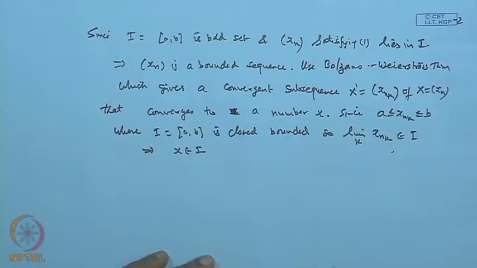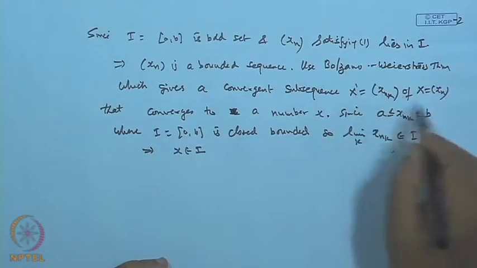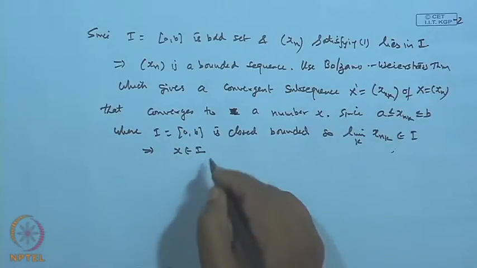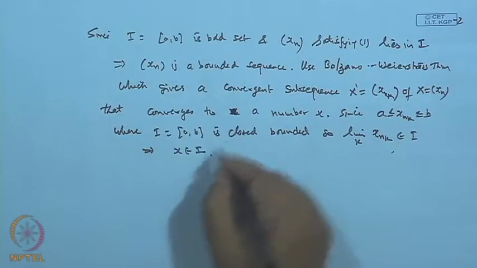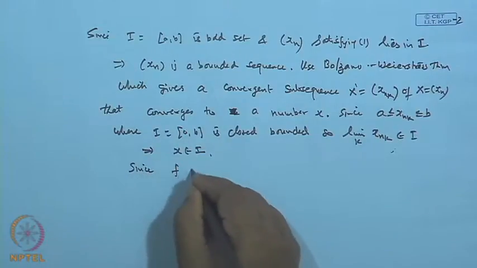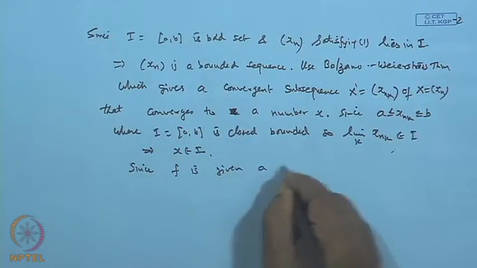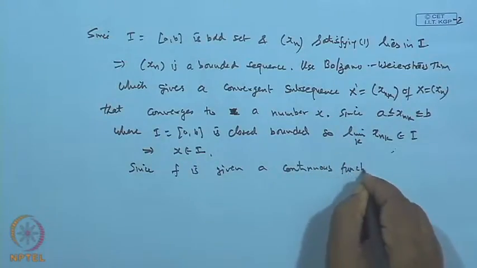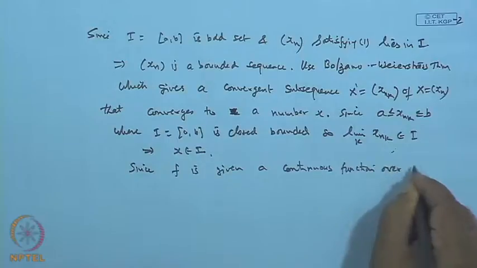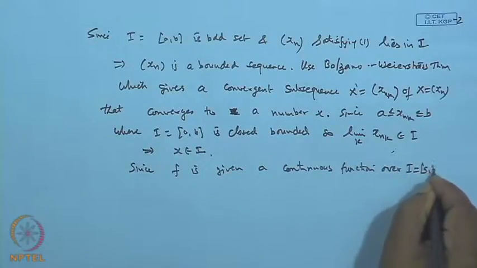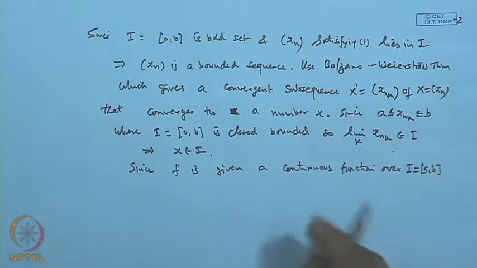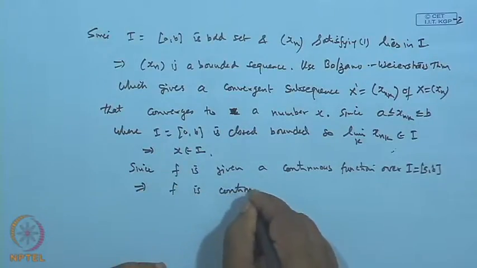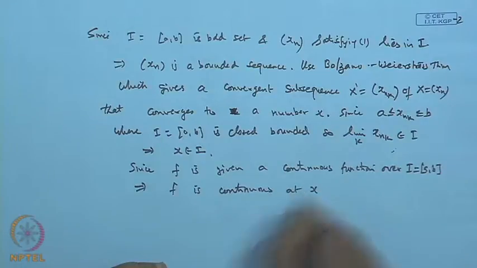So what we get is that the sequence x_n has a subsequence x_{n_k} which is convergent, and the limit point belongs to I. Now, f is given to be a continuous function over the interval I, and x is one of the points inside I. So f is continuous at x.